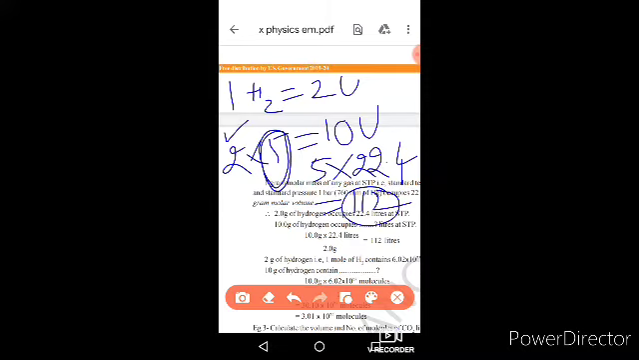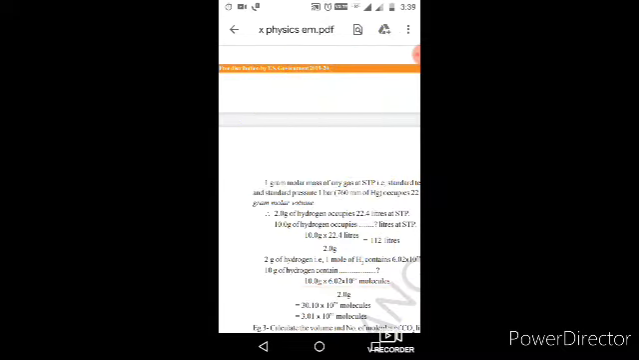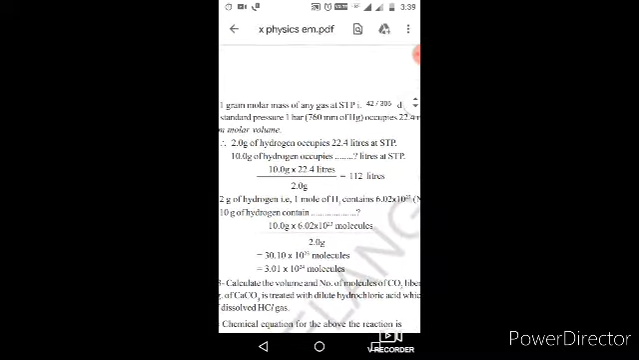1 mole weighs 2 grams, but we have got 10 grams. 10 grams means 2 into 5, so 5 moles. 1 mole of gas occupies 22.4 liters, so 22.4 into 5 gives 112 liters.